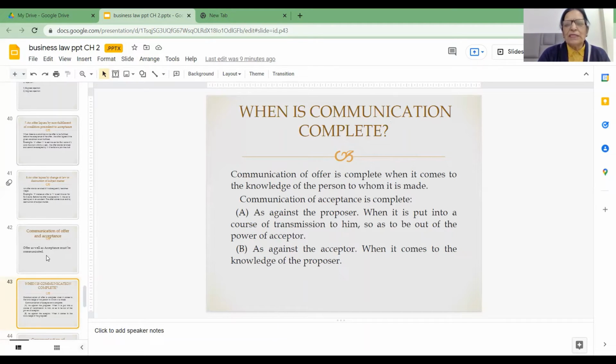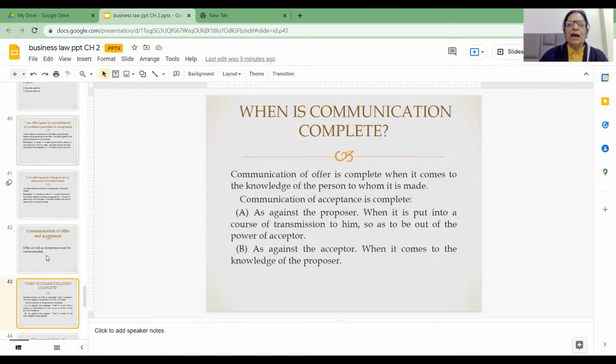And communication of acceptance is complete, it has got two aspects. First aspect is, as against the proposer, when it is put into the course of transmission to him so as to be out of the power of the acceptor. And second is, as against the acceptor, when it comes to the knowledge of the proposer or the offerer. So friends, I would like to explain this with the help of an example.